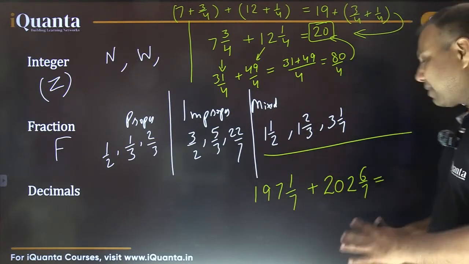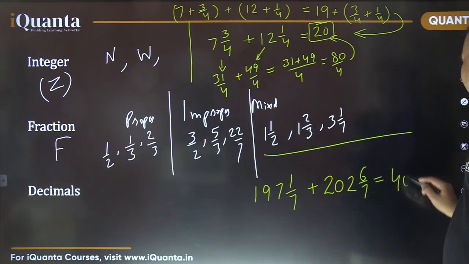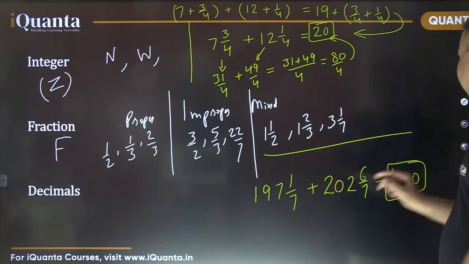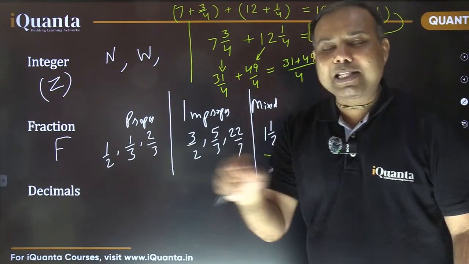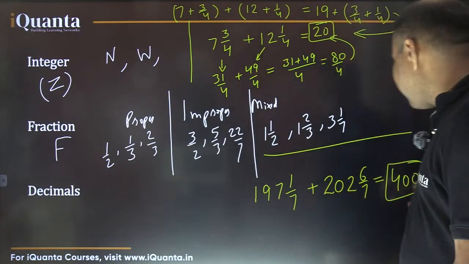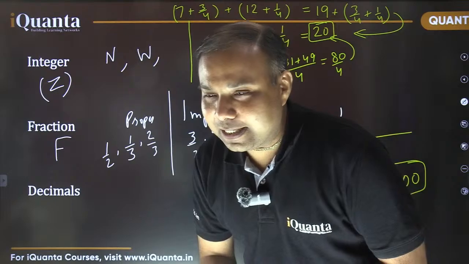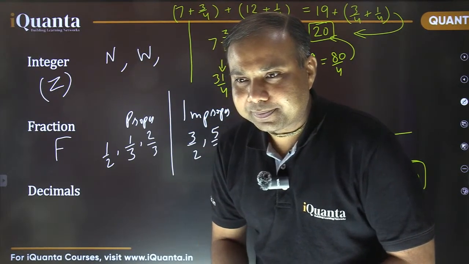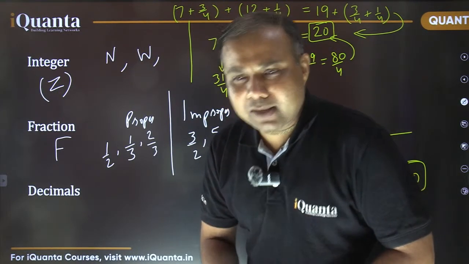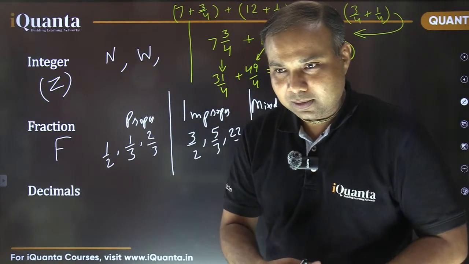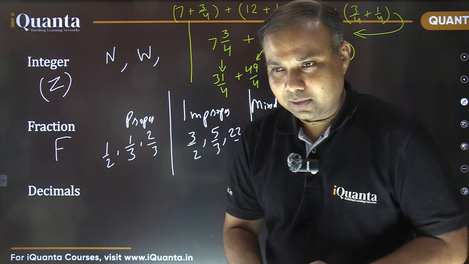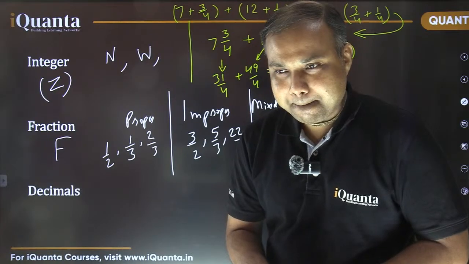Then it becomes very simple. It is simply 400. Nothing to write. Before you type anything on the calculator, you will get the answer. It is 400. Is it not? Yes. Good. Is it clear to everyone?